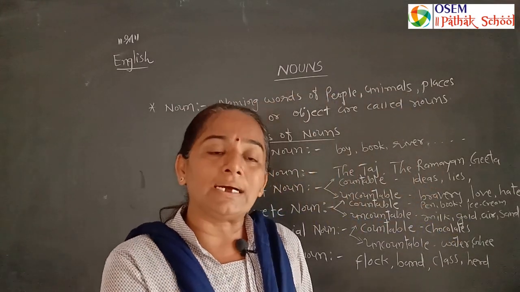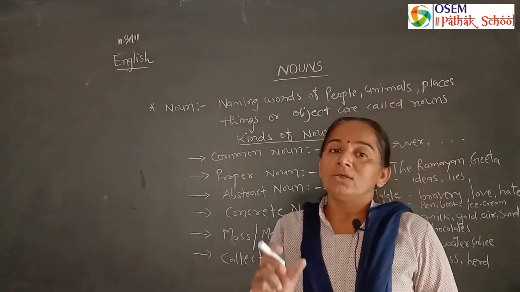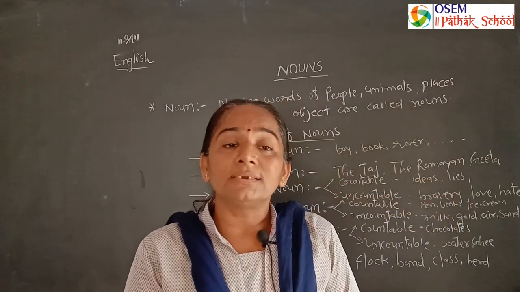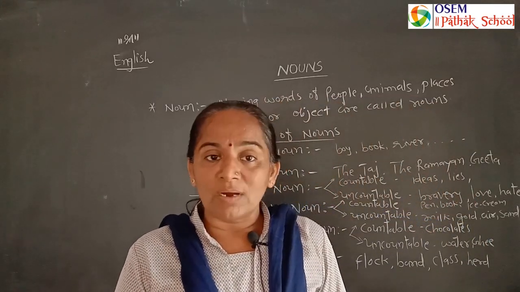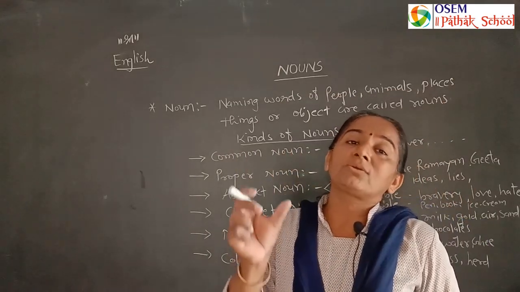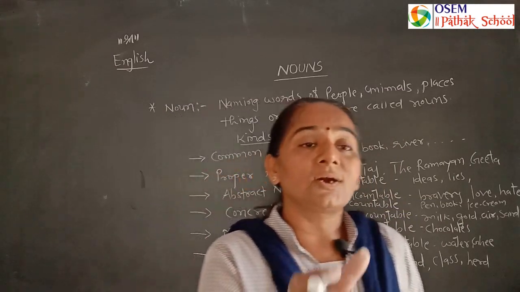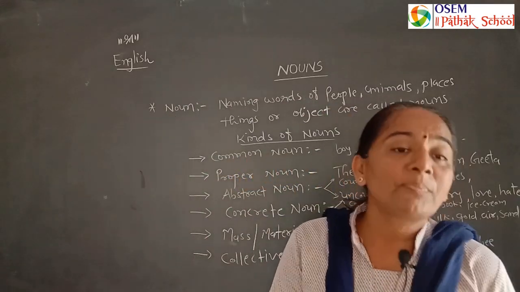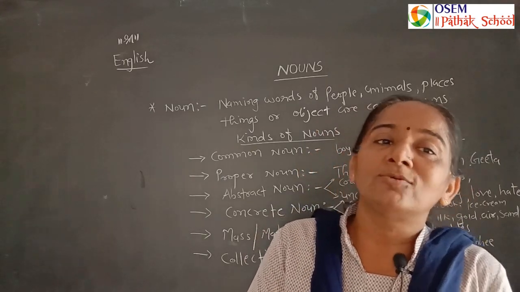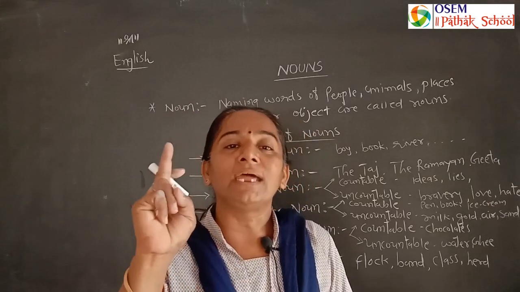So Nyari, Aji and Ganga are particular names of rivers, so we can say it is a proper noun. Similarly, the Taj Mahal, the Mount Everest, the Himalaya, the Girnar is a particular mountain, a particular place, so here we use proper noun. Proper noun always starts with a capital letter, and proper noun is never in plural form because it is only one and one.